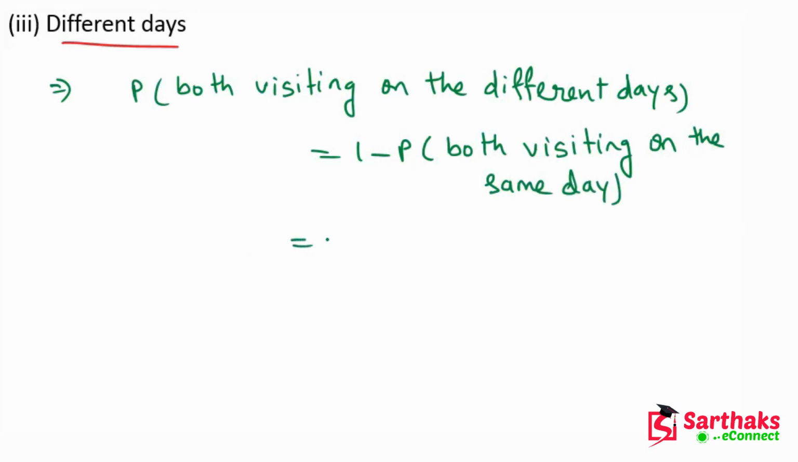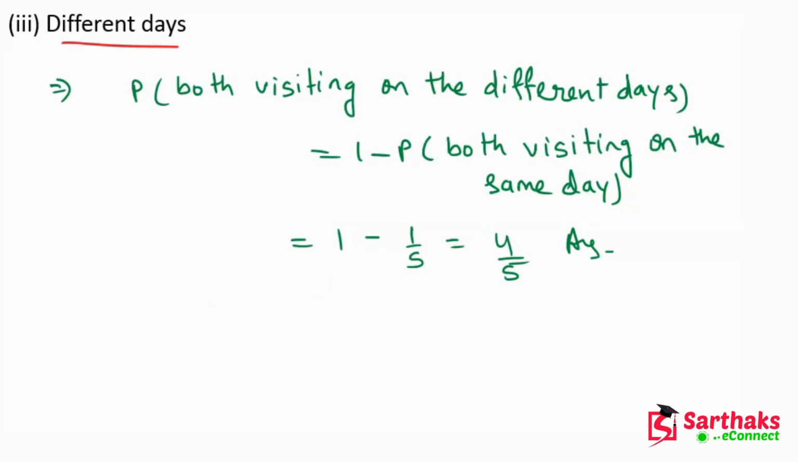Now this will become 1 minus, and we know that the probability of both visiting on the same day is 1 upon 5. So this will become 4 upon 5. So this is our answer. I hope, my dear friends, you understand these things.